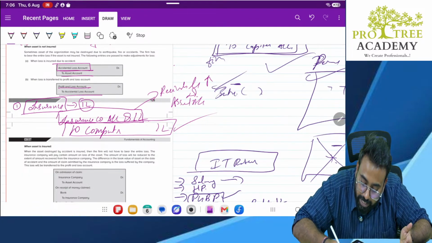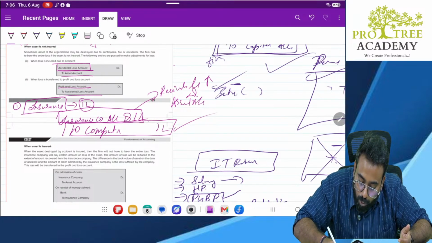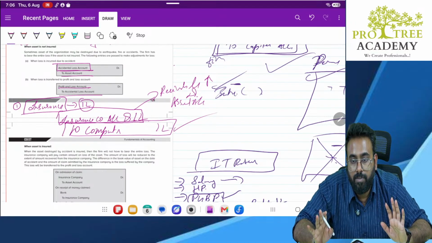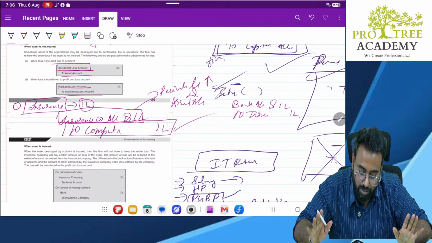When I receive the money, what is the entry I will pass? Bank account debit 1 lakh to insurance company 1 lakh. That's it. Done. Accounts get closed.